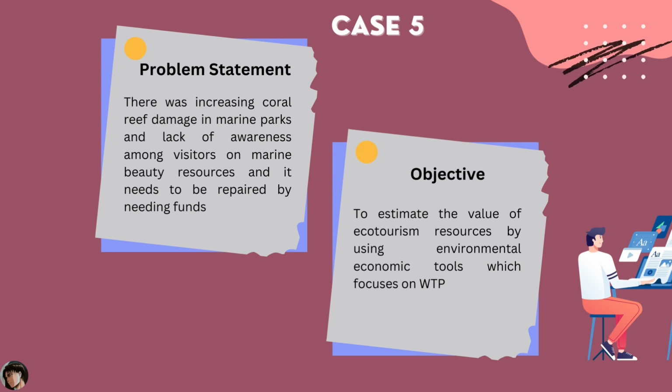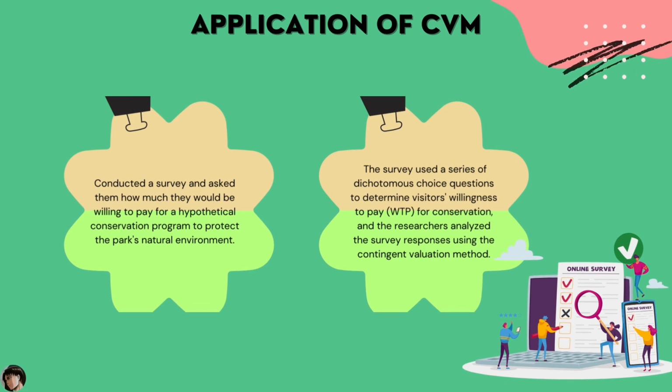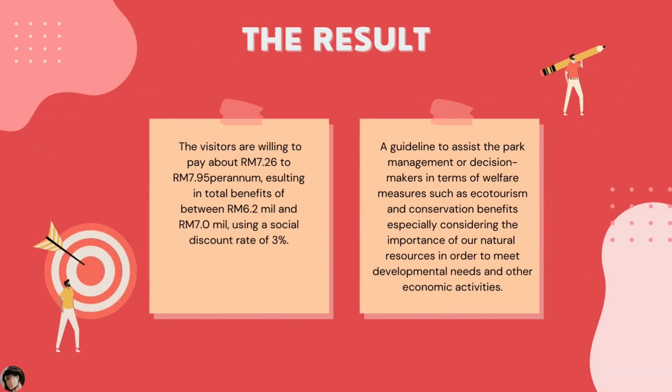The objective of this case is to estimate the value of ecotourism resources by using environmental economic tools, which focuses on WTP. The survey used a series of dichotomous choice questions to determine visitors' willingness to pay for conservation, and the researchers analyzed the survey response using the contingent valuation method. For the result, the visitors are willing to pay about RM7.56 to RM7.95, resulting in total benefits of between RM6.2 million and RM7 million using a social discount rate of 3%.